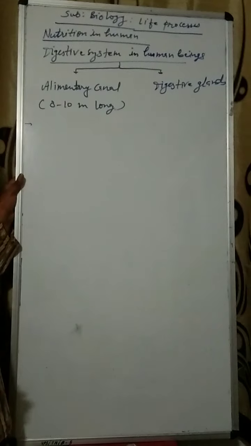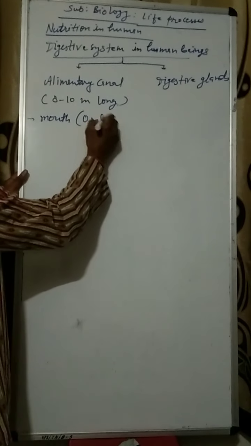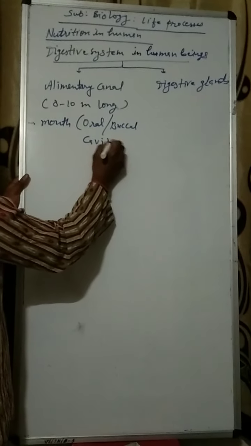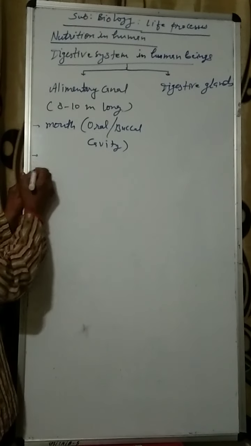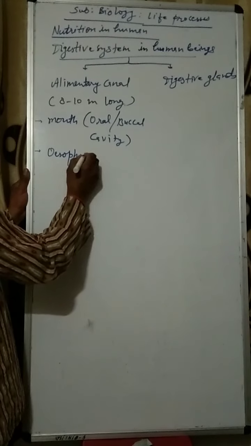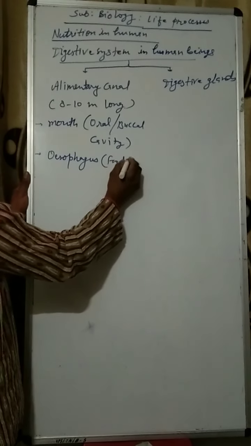Now, in the alimentary canal there are different parts. Start from the mouth. In the mouth there is the oral, or you can say buccal, cavity. Second thing, esophagus, or you can say food pipe.